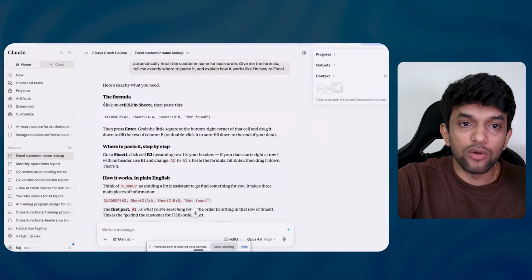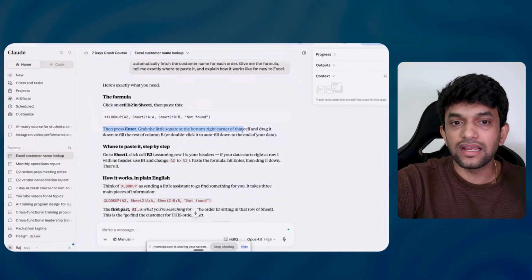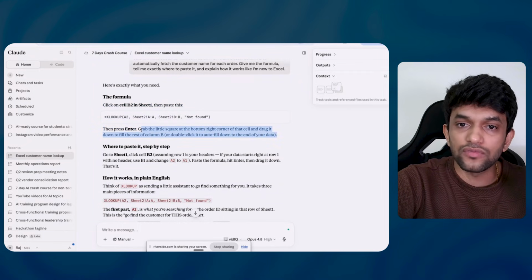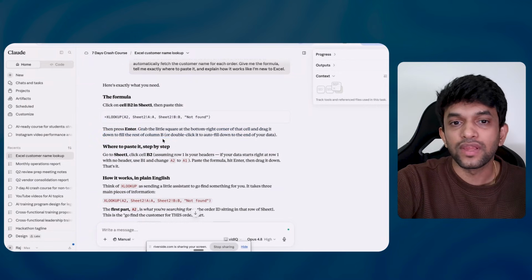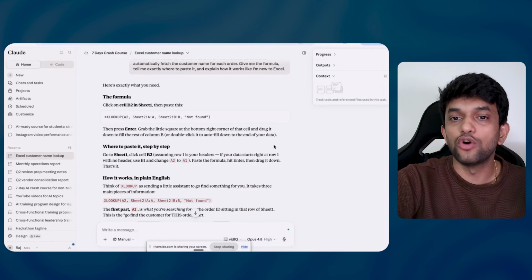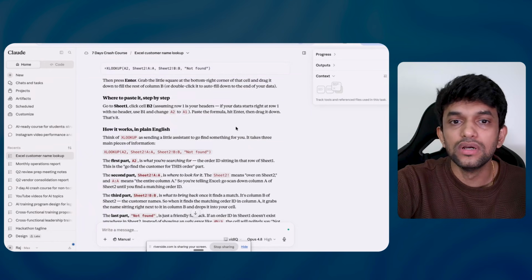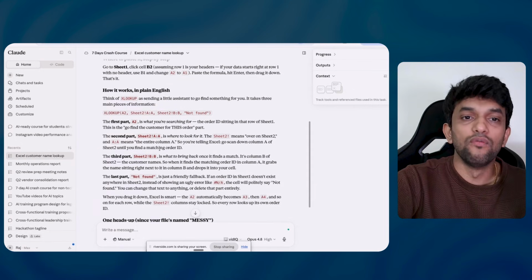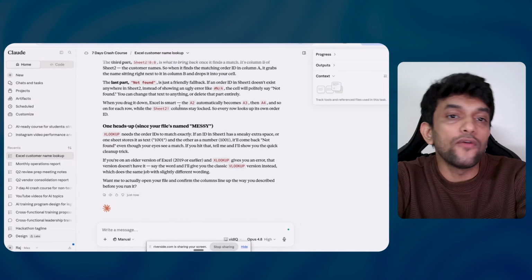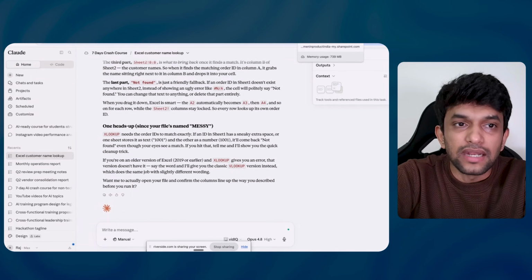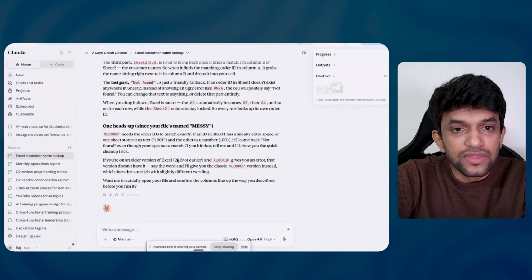So yeah, you can see the formula. Click on cell B2 in the sheet, then paste this. Then press enter and grab the little square at the bottom right corner of the cell and drag it down to fill the rest of column B, or double click or autofill down to the end of the data. Where to paste it, step by step: go to Sheet 1, click on B2. Basically it is giving me a step by step workflow. It is showing me how it works in plain English. Now it is a good way of doing it, but let me show you a better way of doing it. Okay, this is not working. Apart from that, this is the step by step way of doing it.